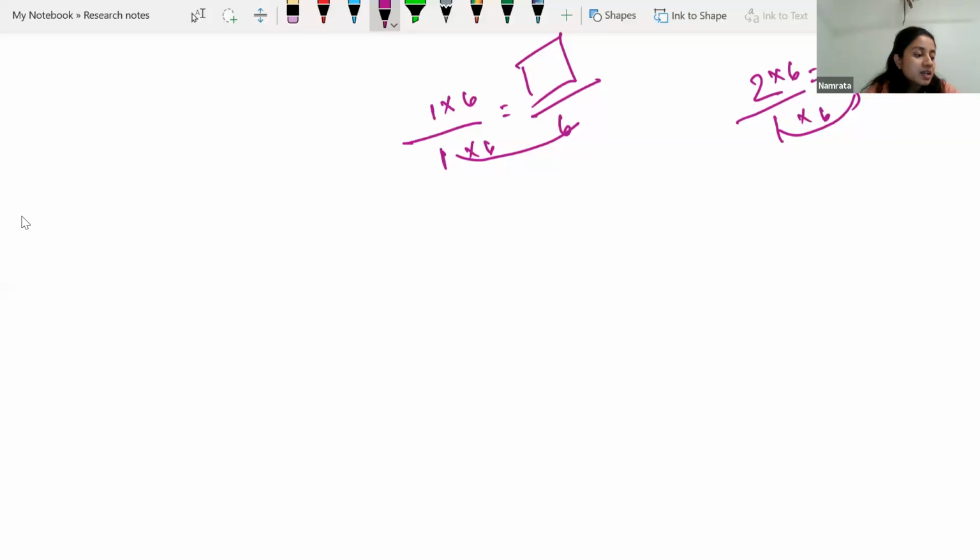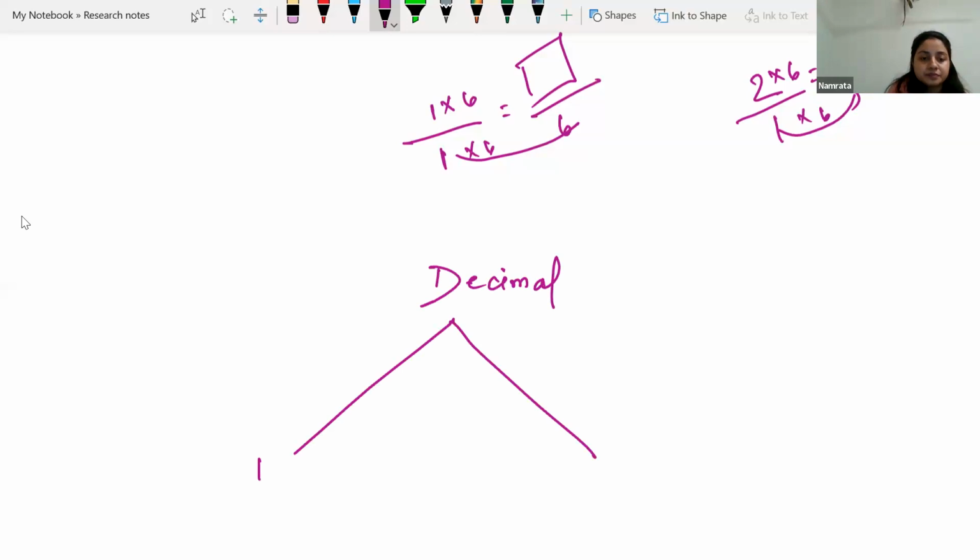So this was the next concept. The other concept we were having was irrational numbers. The first thing you need to know is that decimal numbers are of two types: terminating decimal numbers and non-terminating decimal numbers.